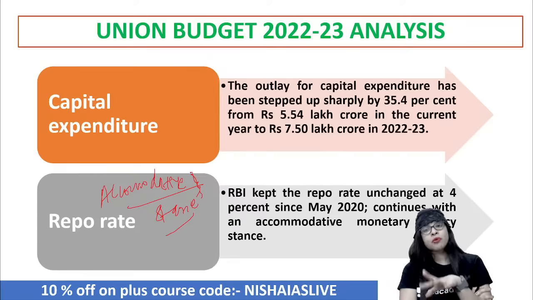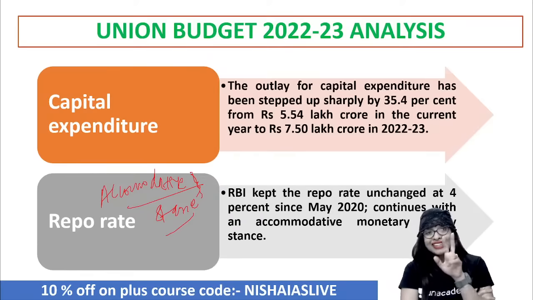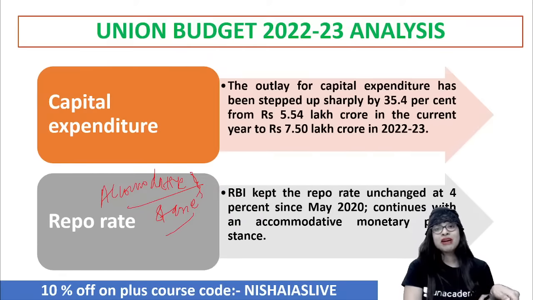See, reverse repo is the opposite of repo rate. The rate at which the RBI will borrow from commercial banks is called the reverse repo rate, whereas repo rate is the rate at which commercial banks will borrow from RBI. You got it? So now, with regard to the economic indicators in the budget, the government said they will still continue with the so-called accommodative monetary policy stance. Now, this is a very, very contradicting point. You know why? Let me tell you.